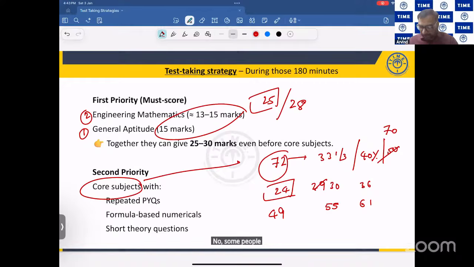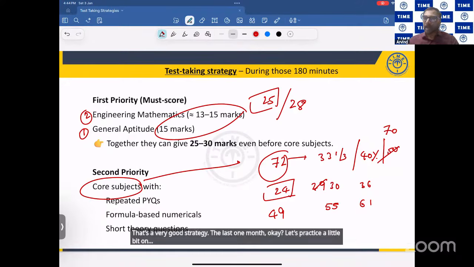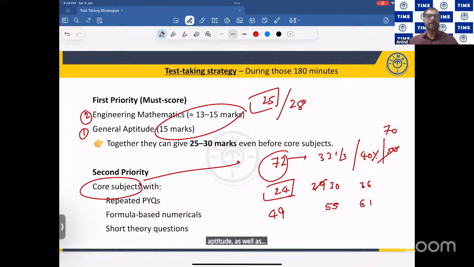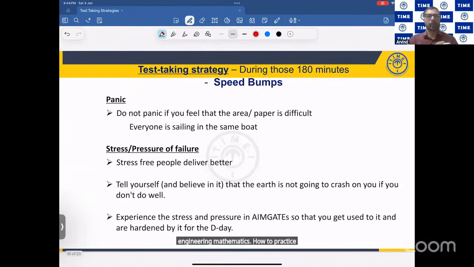Some people might keep asking me, sir, I've not done aptitude till now. What shall I do? You are saying aptitude and engineering maths are the scoring areas, but till now I focused only on the engineering subjects. Never mind, you have 1 month, 30 days. What more is required? Till now, you have practiced core subjects, which is a very good strategy. In the last 1 month, let's practice a little bit of aptitude as well as engineering mathematics. How to practice that, we'll be seeing now.